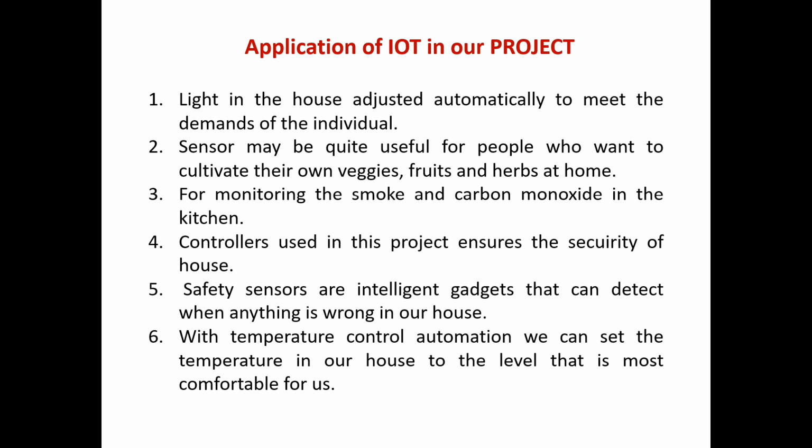for monitoring the smoke and carbon dioxide in the kitchen. Controllers used in this project ensure the security of the house. Safety sensors are intelligent gadgets that can detect when something is wrong in our house. With temperature control automation, we can set the temperature in our house to the level that is most comfortable for us. All of this is useful in our project, and our project is totally based on these applications.